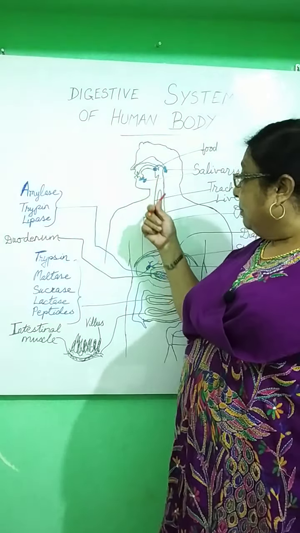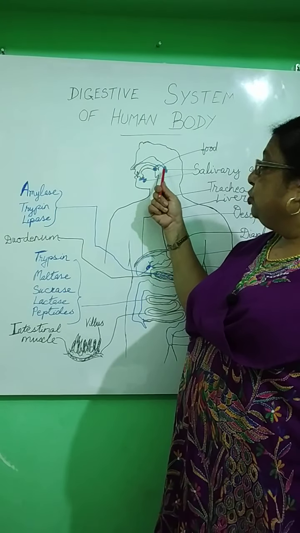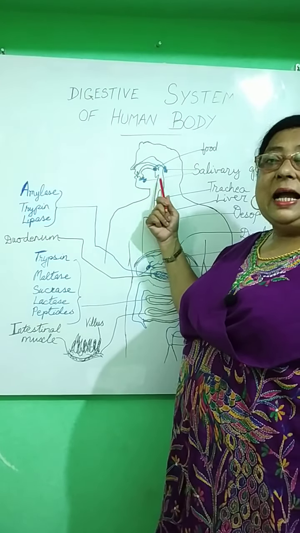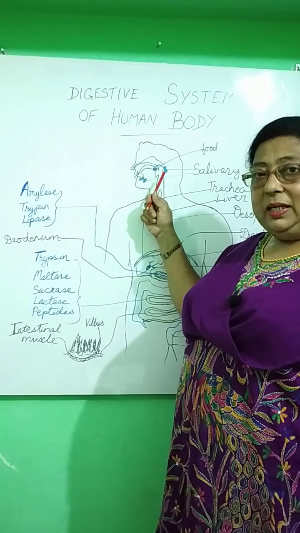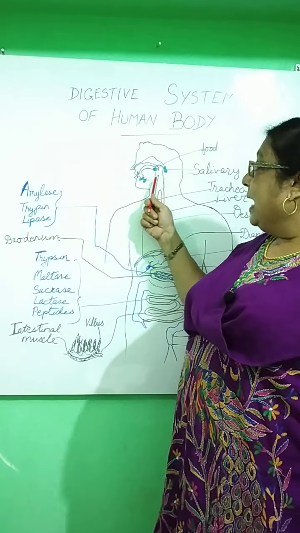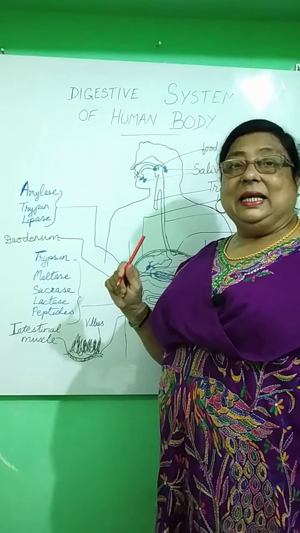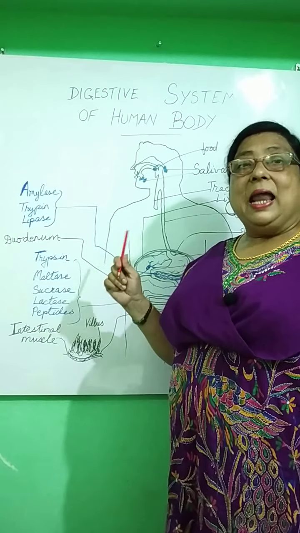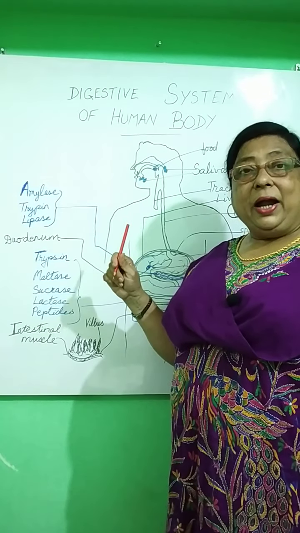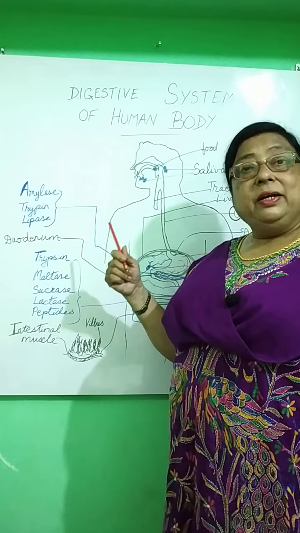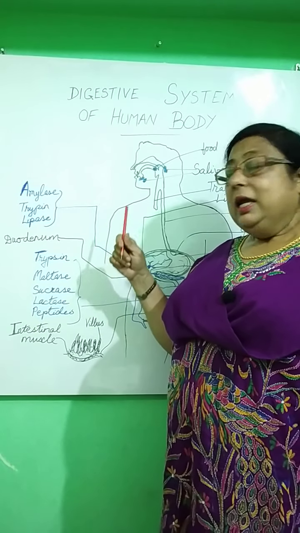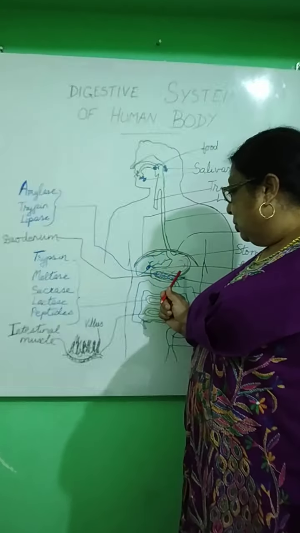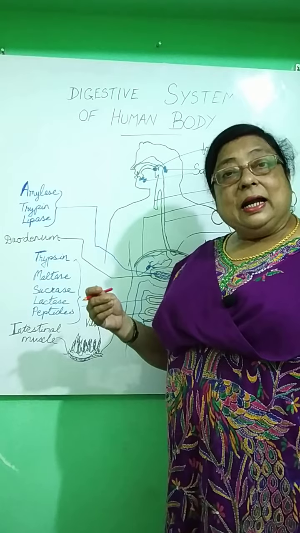But this food which has come here is first acted upon by the salivary juice that I have told you. Chemical digestion also begins in the mouth only. There is an enzyme in the mouth called salivary amylase, ptyalin. It converts the starch into maltose. One form of carbohydrate is starch. Starch is converted into maltose in the mouth only. That is, digestion of food begins in the mouth, and then it goes down and comes to the stomach, where it is acted upon by the gastric juice.